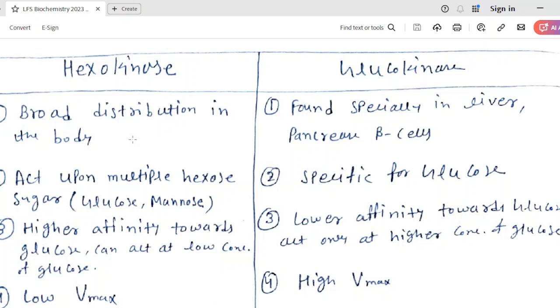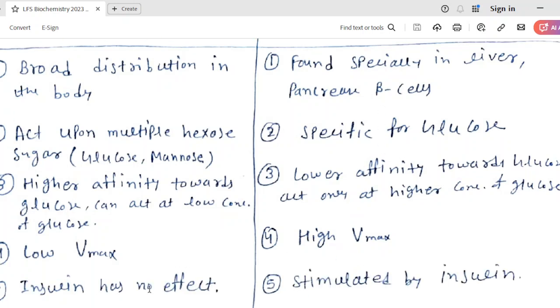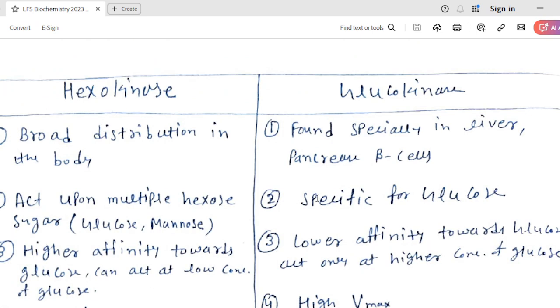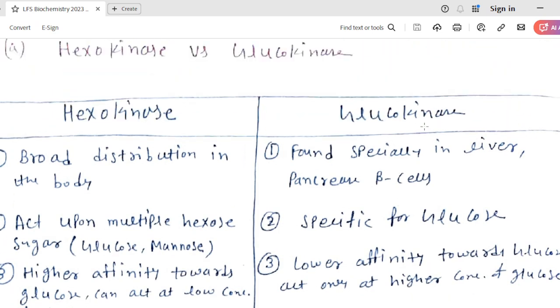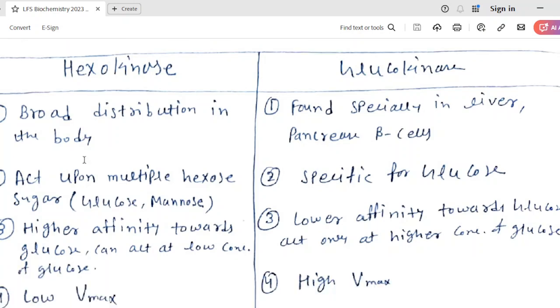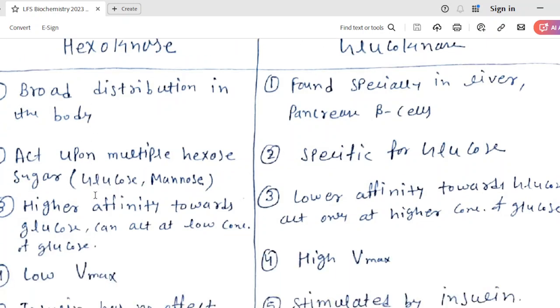Low Vmax in case of hexokinase and high Vmax in case of glucokinase. Insulin has no effect on hexokinase, while it is stimulated by insulin in case of glucokinase. However, you see that the entry of glucose into the muscles by the GLUT4 transporter is dependent on insulin.